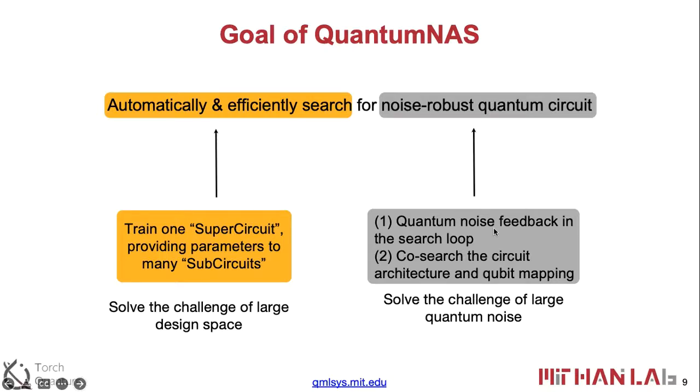That is more efficient than training many times and evaluating many times. For the noise-robust part, we involve the noise feedback in the search loop: when we do the search, we evaluate on the real machine, see which one performs best, and use that. The second part is the co-search of the circuit architecture, or circuit ansatz, with the qubit mapping. Qubit mapping is the mapping between the logical qubits and the physical ones. We co-search the ansatz with the qubit mapping to further enlarge the design space and try to find the most noise-robust one.